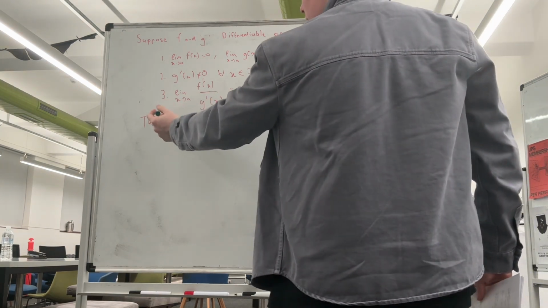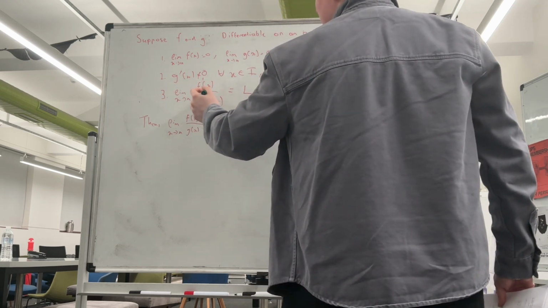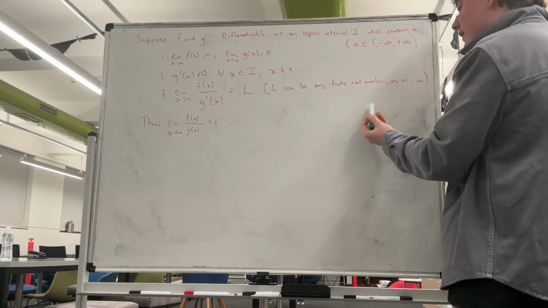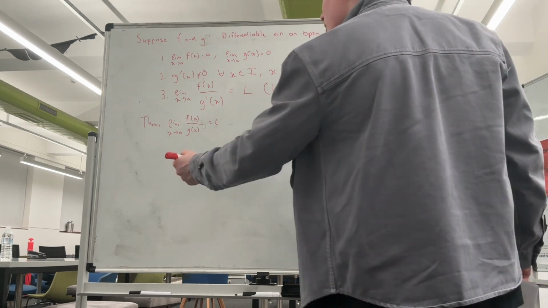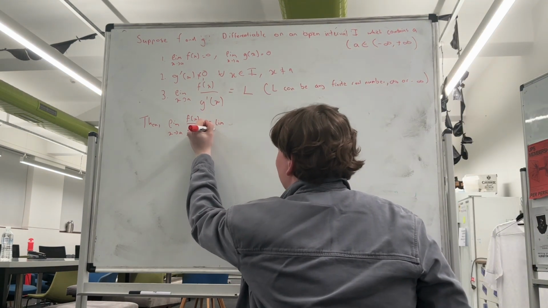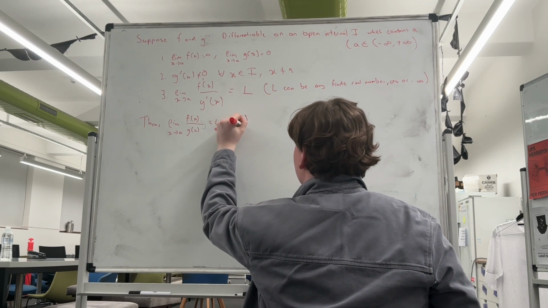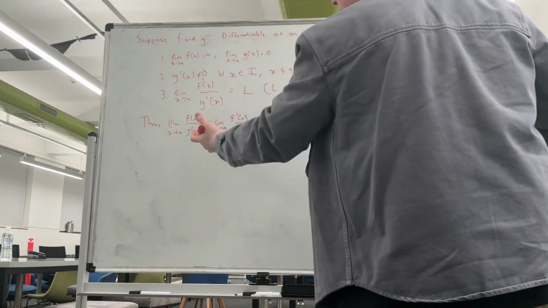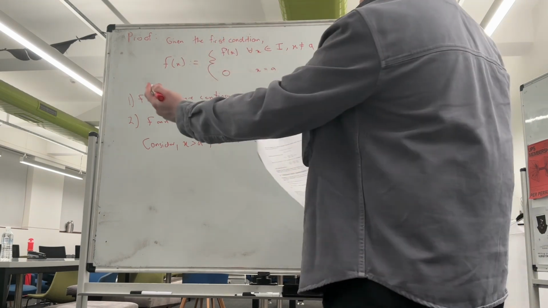And so for our third condition, we're going to say the limit as x approaches a of f prime of x over g prime of x exists, and it's L, and L can be any finite real number, infinity or negative infinity. Then, what L'Hopital's rule tells us is that the limit as x approaches a of f of x over g of x is actually equal to the limit as x approaches a of f prime of x over g prime of x, and this is equal to L. So, there's the same limit we've defined in condition 3. And so here's the proof.